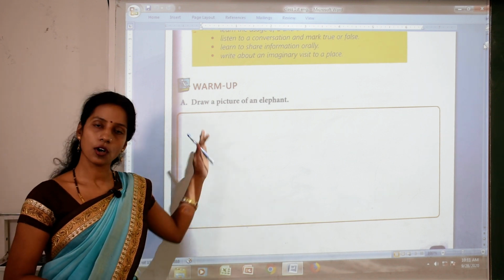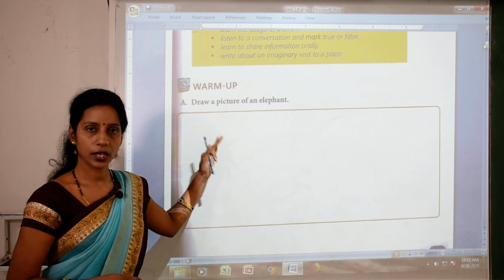So both exercises and all work, you complete in your fair notebook.